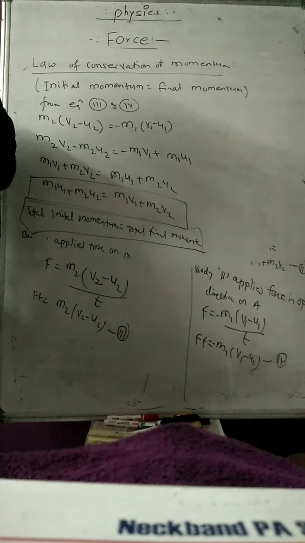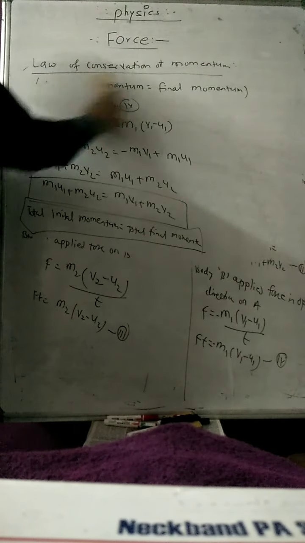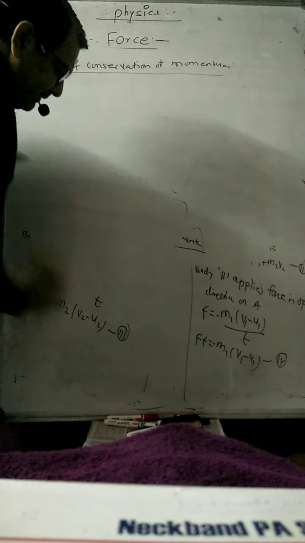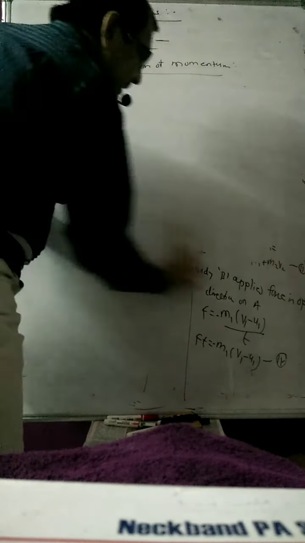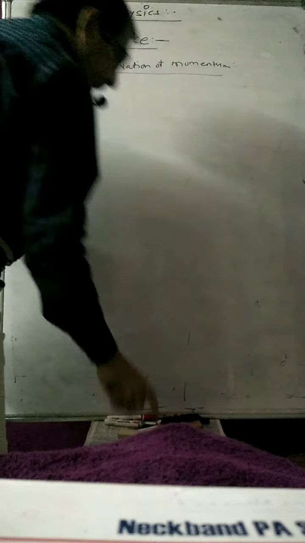Okay, so now these examples are, particularly, if I take the theoretical examples first. The first example I will take here is like this: the example of a gun and bullet. So what is the example of gun and bullet?